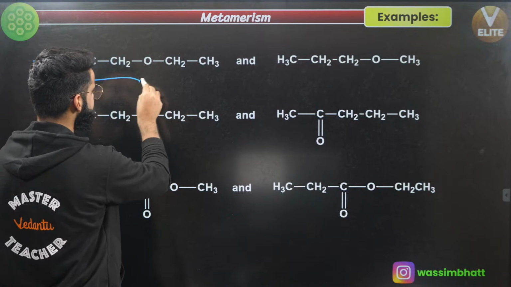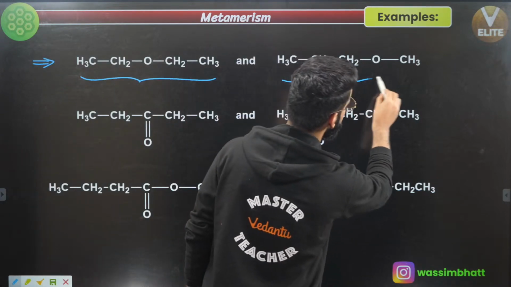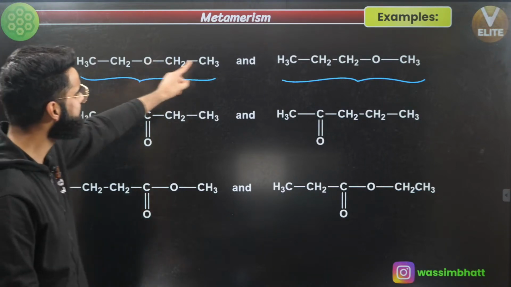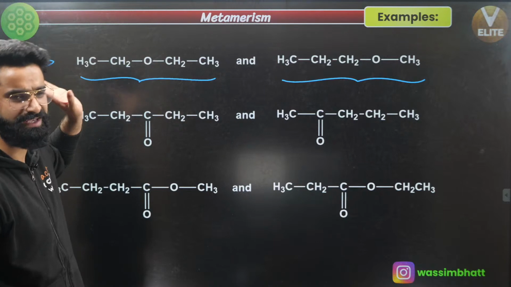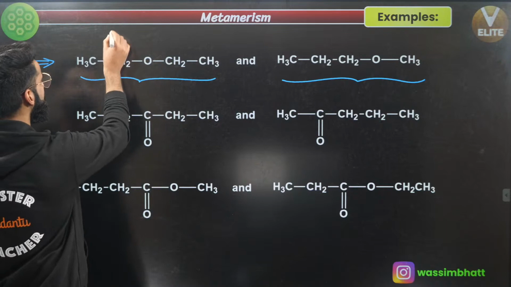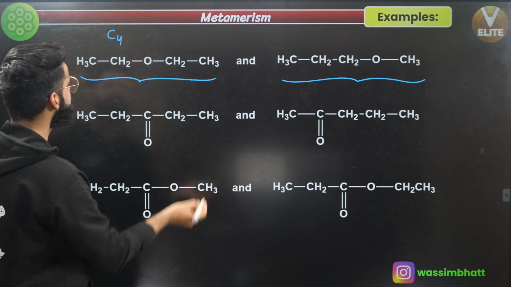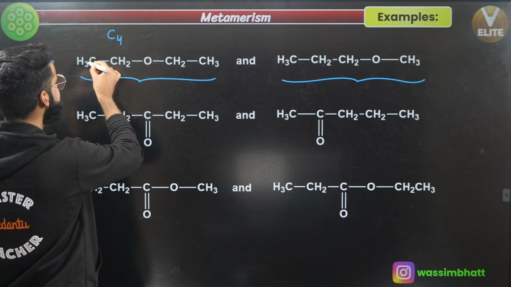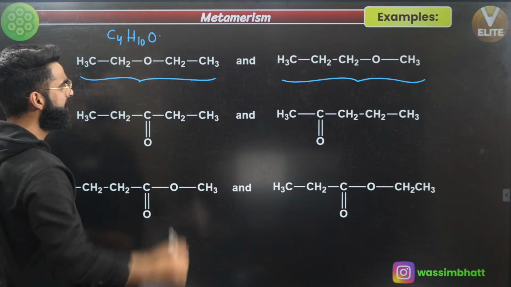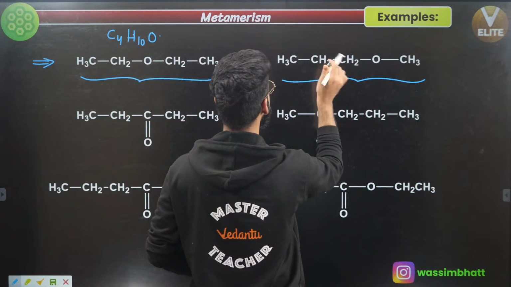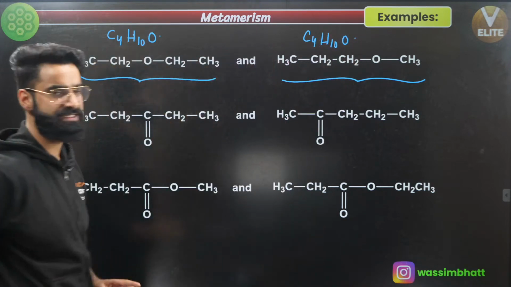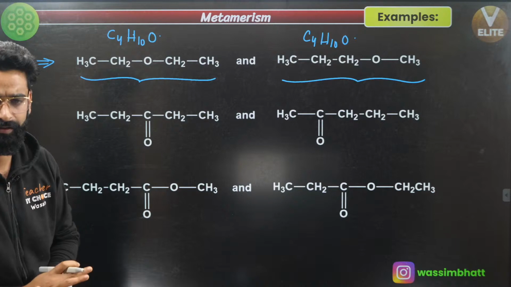I've taken two molecules right here. This is molecule number 1 and this is molecule number 2. First of all, I need to check: do these molecules have the same molecular formula? Yes, these two molecules have the same molecular formula. You can check it. You have 4 carbon atoms. How many hydrogens do we have? 3, 2, 5, 7, 7, 3, 10. So C4H10, and over here we have oxygen as well. Similarly, the molecular formula of this other compound is again C4H10O. So first of all, these two molecules have the same molecular formula.